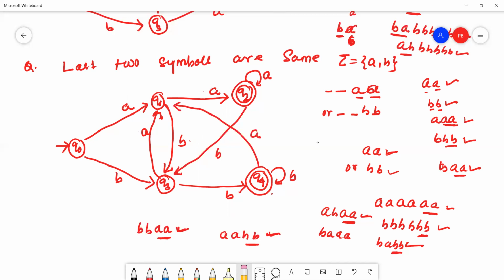This question is for the last two symbols being the same. Hope all of you understand this question.